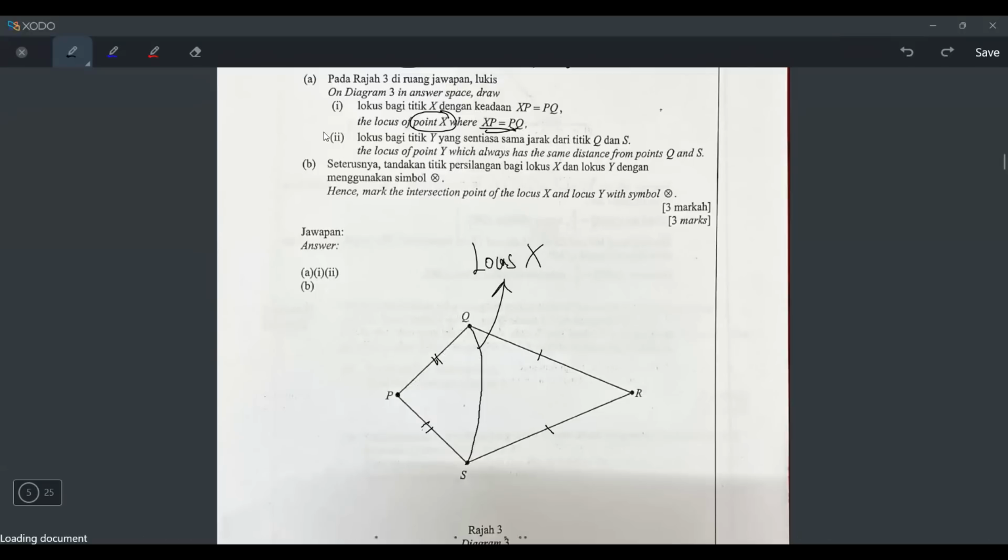All right. Okay, so for question number 2, they want you to draw the locus of point Y, which always has the same distance from Q and S.